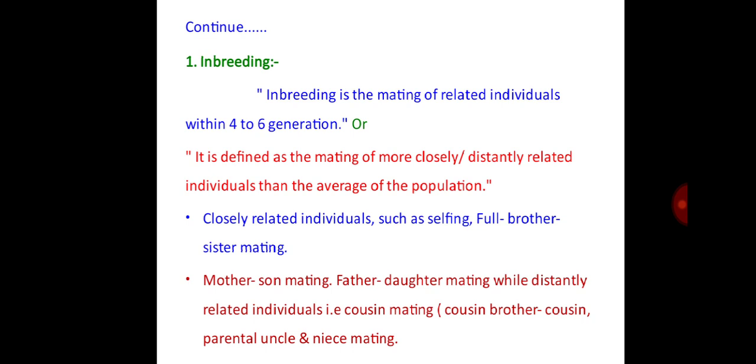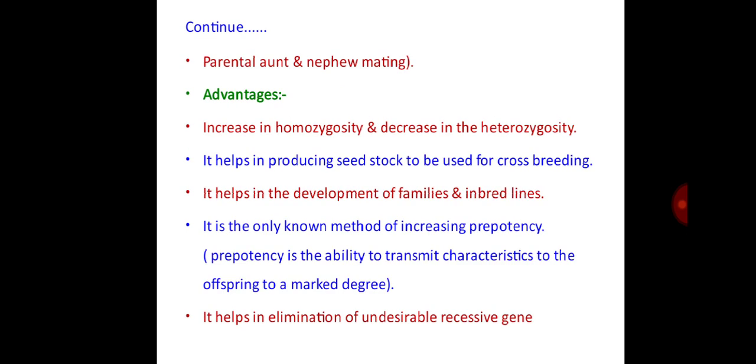It means that more closely related animals are mating here, called inbreeding. Closely related individuals are such as selfing, full brother, sister mating, mother to son mating, father to daughter mating, while distantly related individuals are cousin mating, parental uncle or niece mating, parental aunt and nephew mating.